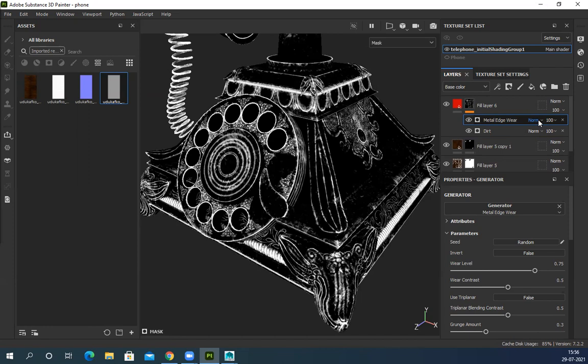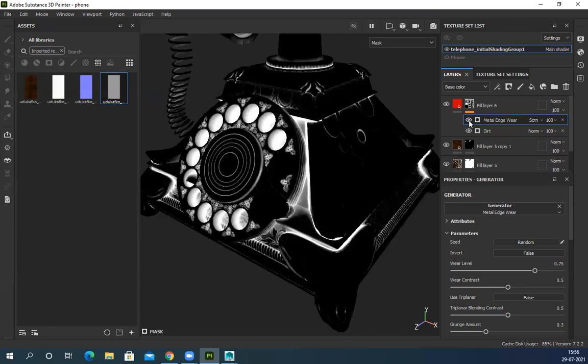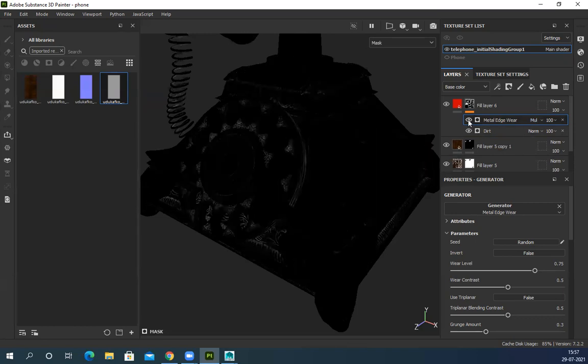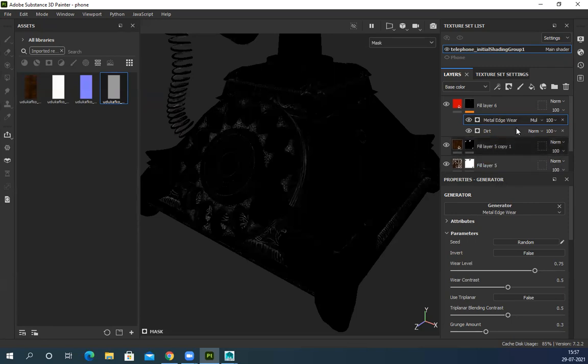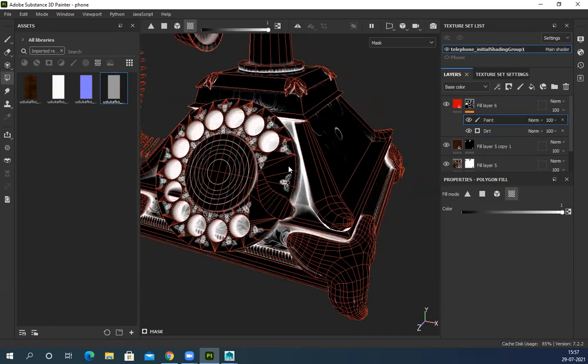You have your multiply, divide, subtract, difference, overlay, screen, all those modes are there. If I screen it, both of them are combined. If I don't want that, if I want to remove it, I'll multiply it. So you can see it removes things. So we can combine things easily one by one. Or if I want to paint something, I can do that as well.